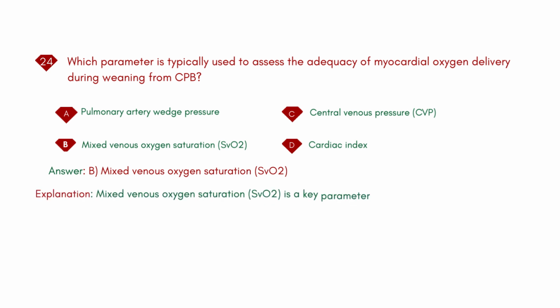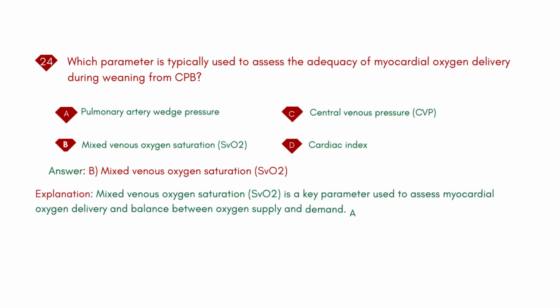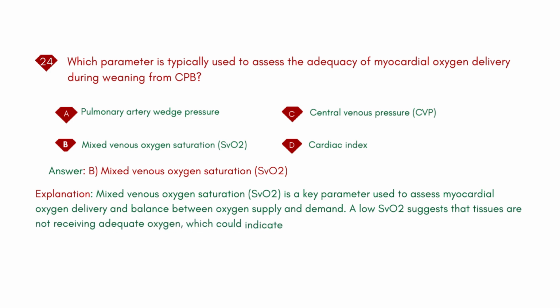Explanation: mixed venous oxygen saturation, SVO2, is a key parameter used to assess myocardial oxygen delivery and balance between oxygen supply and demand. A low SVO2 suggests that tissues are not receiving adequate oxygen, which could indicate a need for further support.